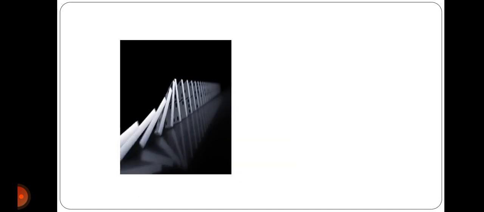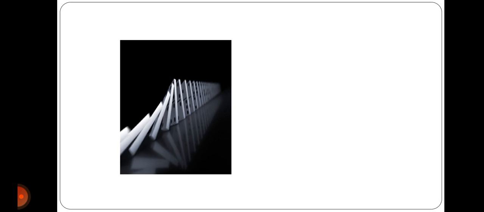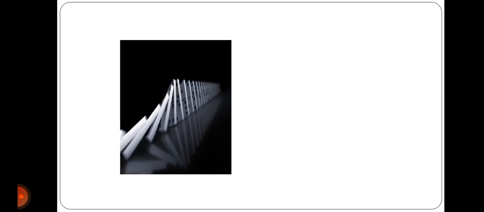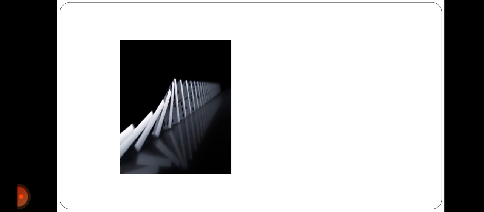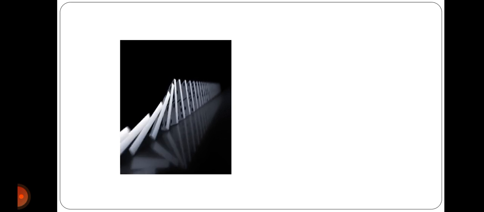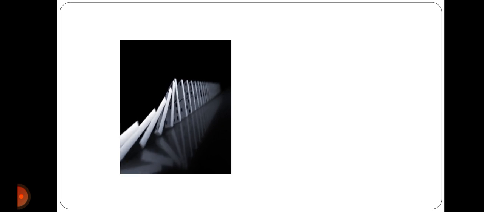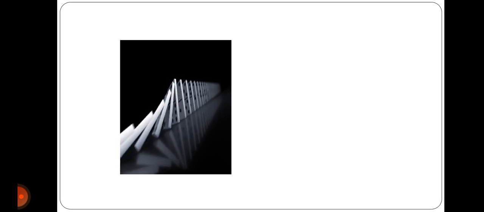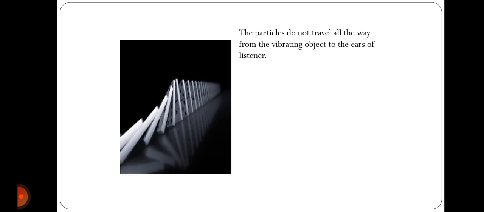Okay. Now this is nothing but a domino effect, where the first object is exerted with energy or a force which causes the displacement of the second object, which causes the displacement of the third object, and so on, and finally the last object falls down. This is what happens in sound.